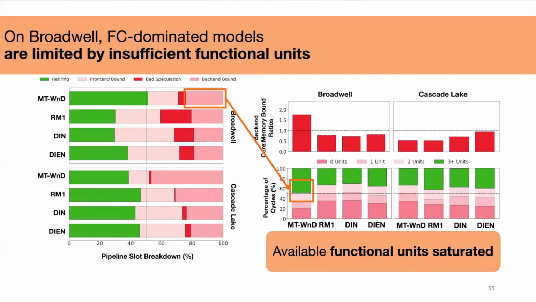If you go further into this analysis, we also see that multitask wide and deep already saturates the amount of functional units available on Broadwell. And this has shown that over half of its cycles, it's already using more than 3 functional units at a time. And this is on a Broadwell machine. Recall that there are 8 functional units. And if you're using more than 3 functional units in a cycle, that's showing good usage.